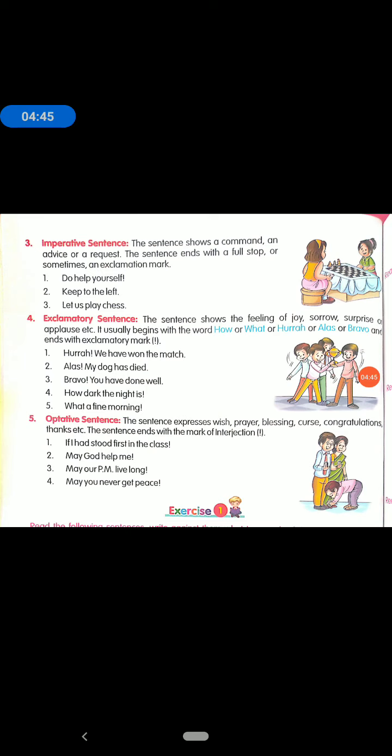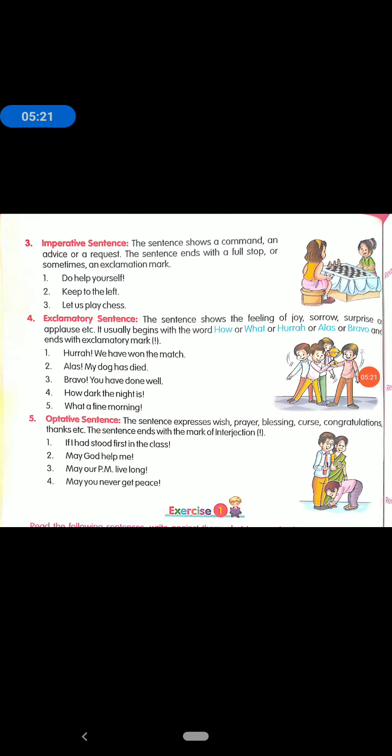First, do help yourself, with the sign of exclamation mark. In special cases, an imperative sentence ends with the sign of exclamation. Second is keep to the left. Third is let us play chess. So these types of sentences are called imperative sentences. You can see in the picture that the two girls are playing chess. So this type of sentence is called an imperative sentence.